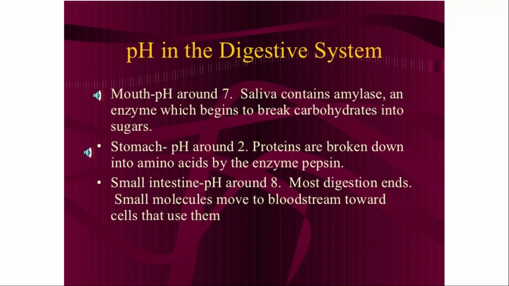pH in the digestive system. The mouth has a pH around 7, that is around neutral. Saliva contains amylase, an enzyme which begins to break carbohydrates into sugar. In the stomach, the pH is around 2. It is largely acidic because of the hydrochloric acid inside our stomach. Proteins are broken down into amino acids by the enzyme pepsin. In the small intestine, the pH is around 8. It is slightly alkaline. Most digestion ends, and small molecules move to the bloodstream towards cells that use them.